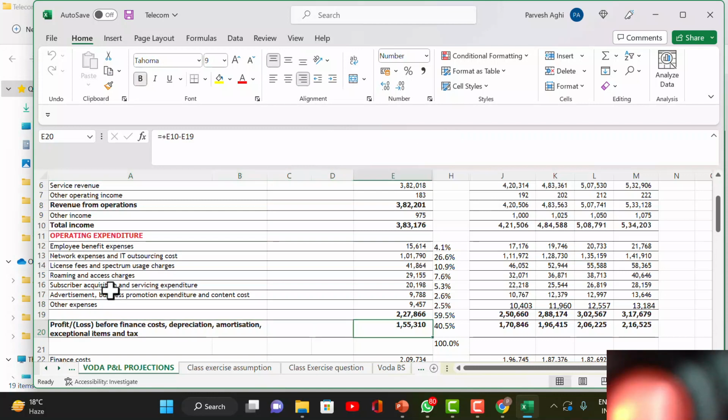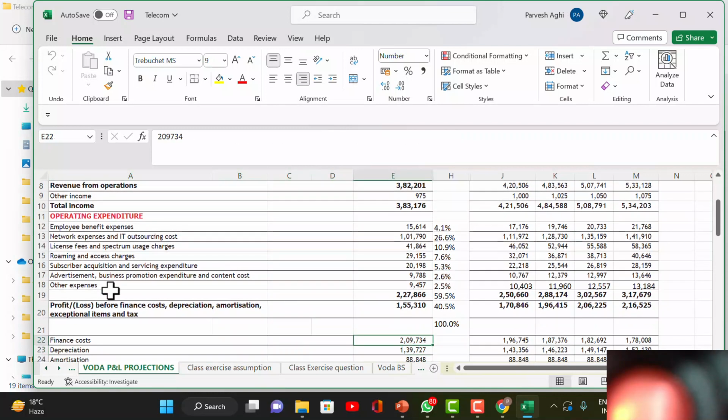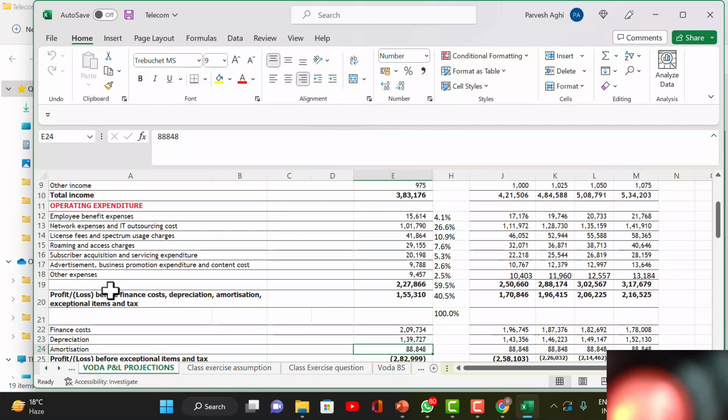Okay, fine. Then after that, you reduce the finance cost, that is the interest cost. I'll tell you how it has been calculated. Then the depreciation and amortization is the license fee. That's the money which the operator paid when it took the license. That was a huge amount at that time. That was waived off, but still, whenever an auction happens and a new license is given, they have to pay some money.